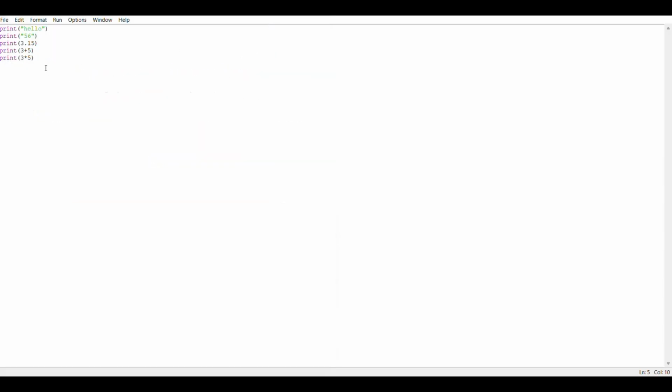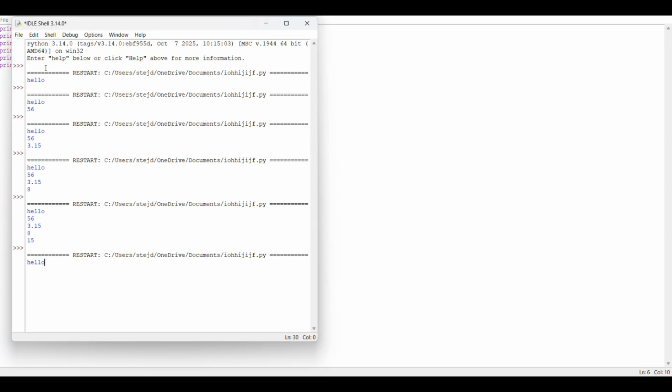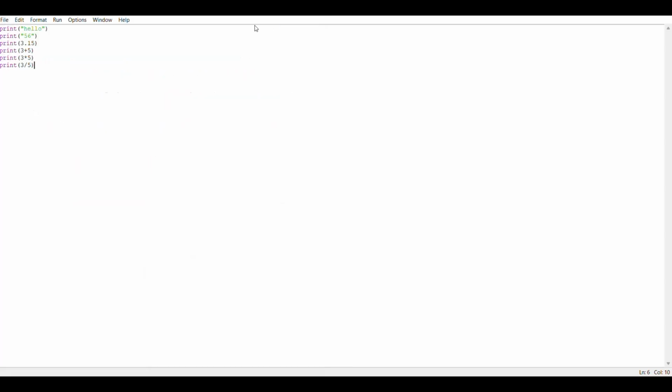So now if we use print 3 divided by 5, what will be the answer? If I enter it, see here, it has given us 0.6. Okay, so we can use the division operator in the print function. If I use a modulus operator, 3 modulus 5.